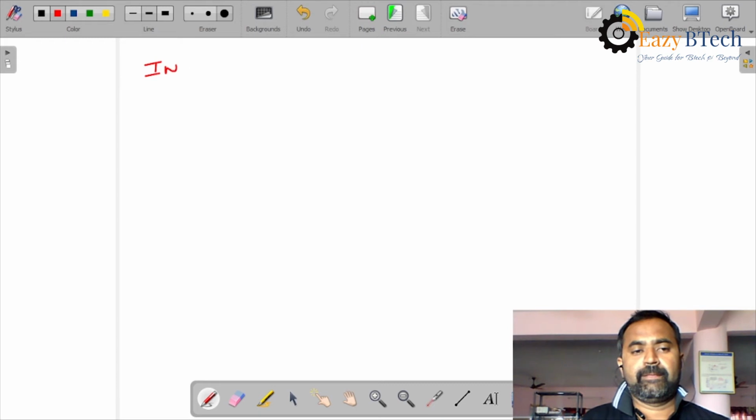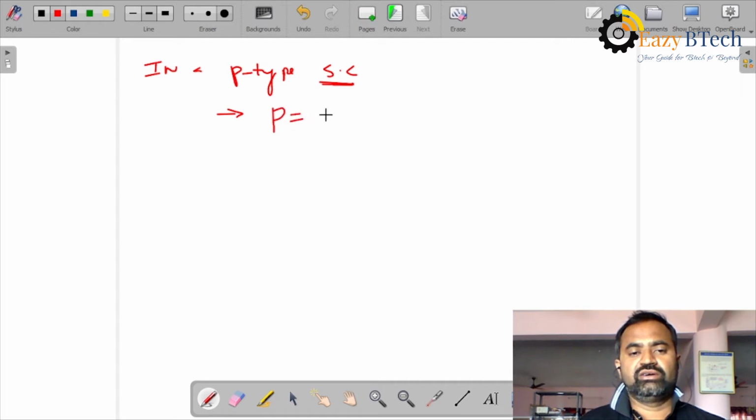In a P-type semiconductor, we have charge, that is P is equal to Pn plus Na.